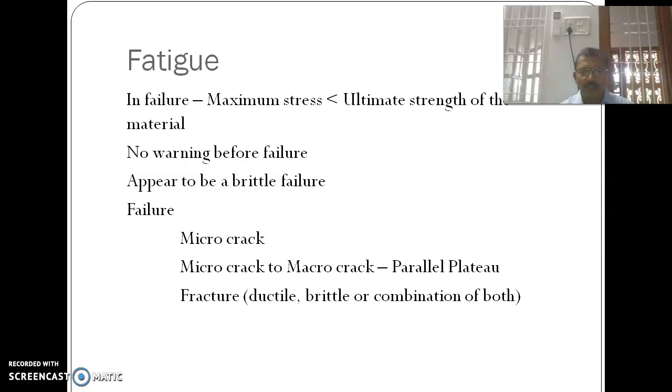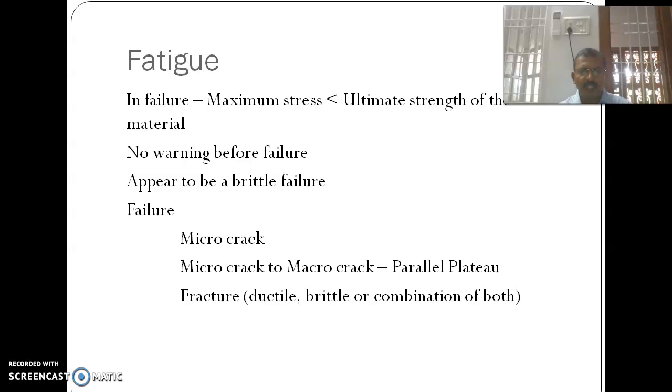Usually, ductile materials will fail at their yield point. But when the material is subjected to variable loading, or fatigue, it will fail below the yield limit. That limit is called the fatigue stress or endurance limit stress.